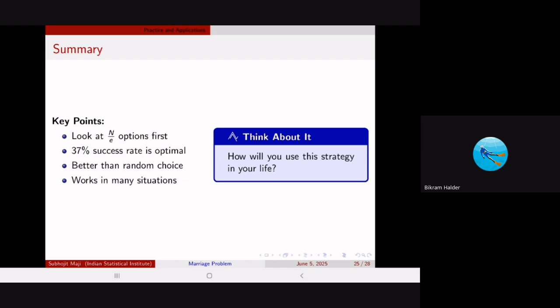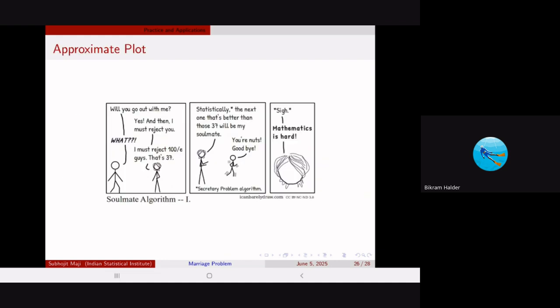So how will you use this strategy in your life? Say you want to pick an ice cream shop, you can use this strategy. Or you want to pick a perfect item for yourself, you can use this strategy.